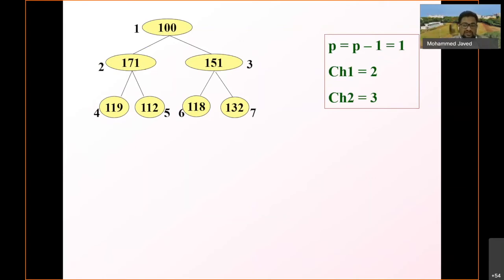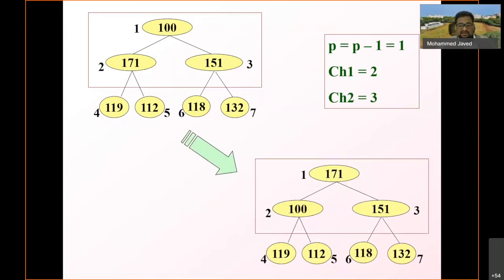When you do P minus 1, the parent is now the first location. In the first location, the children are 2 and 3. So here, again, I have to check the definition of a heap. I see that the left child, 171, is greater than 100. So swapping should take place. That is why you see the 171 and 100 values are swapped, and 171 is the root node. Now here there is an interesting problem.